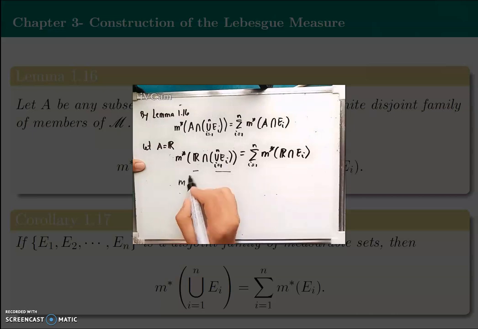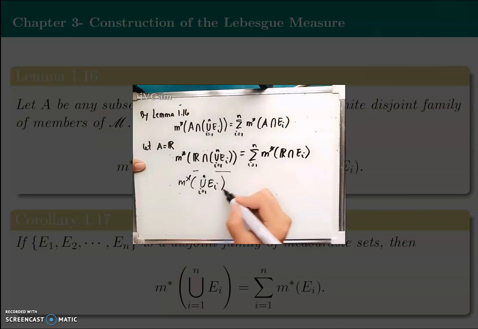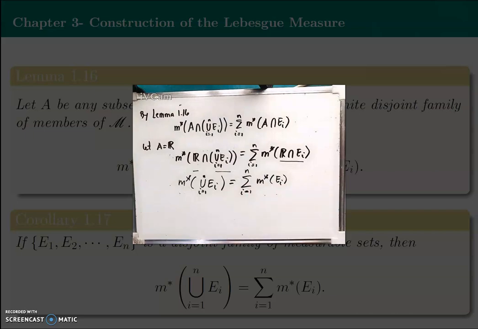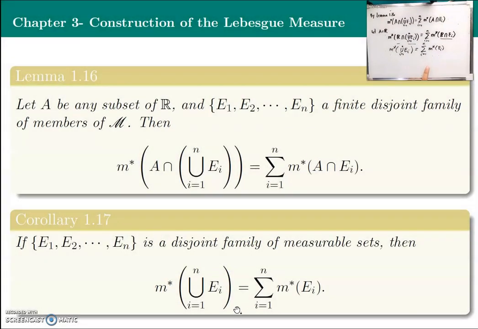So therefore we have here the intersection is just equal to the union of E sub i, where i is from 1 to n, which is equal to the summation of the outer measure of course, the intersection of R and E sub i is E sub i, where i is from 1 to n. So we have shown this equality here by using lemma 1.16 and letting A be equal to R.